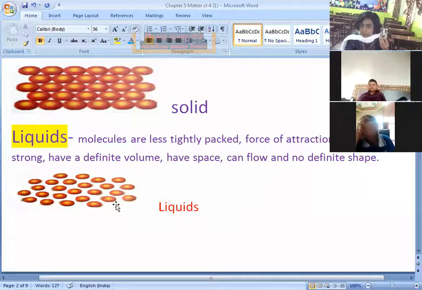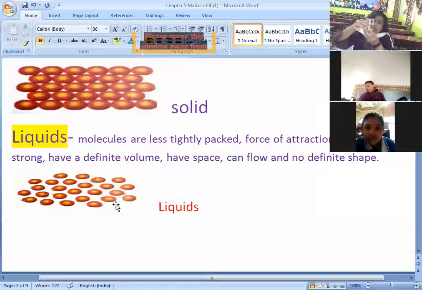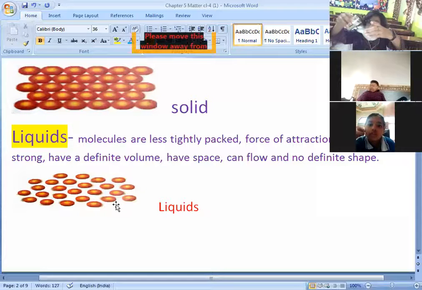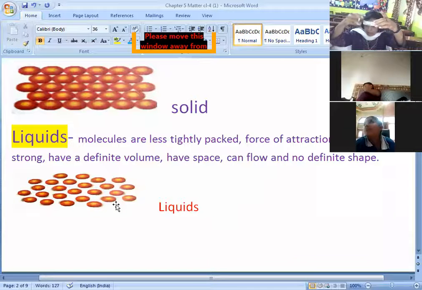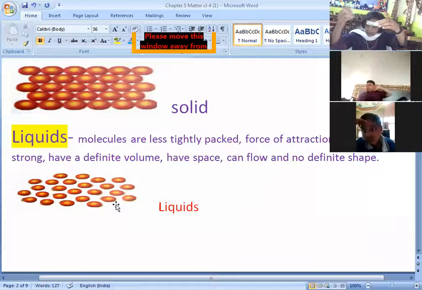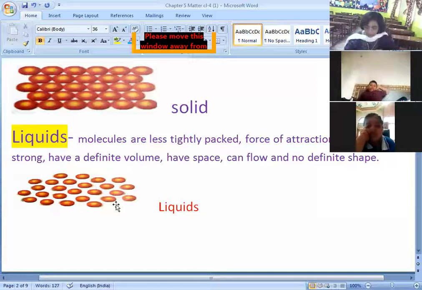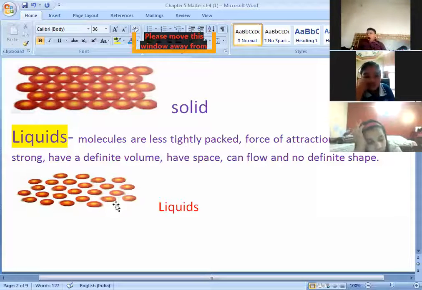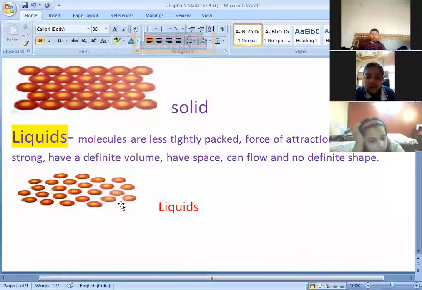Why don't they have a fixed shape? Because molecules are less tightly packed. If I put this 60 ml water in this glass tray, it will take the shape of this glass tray, but the quantity of water is 60 ml only. Fine. So this shows that liquids have definite volume but no definite shape.